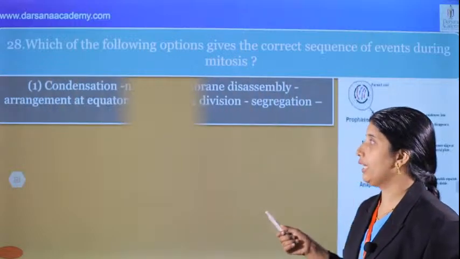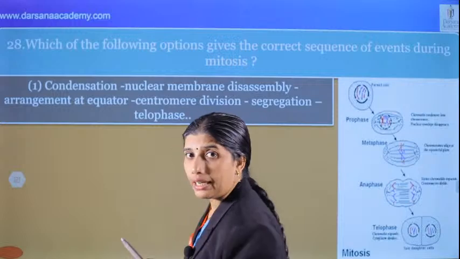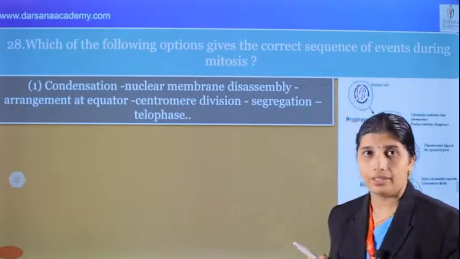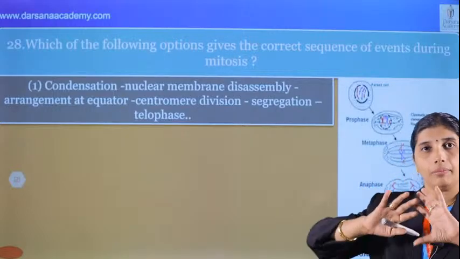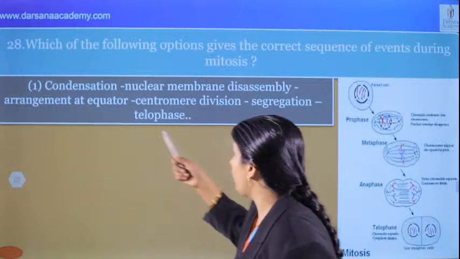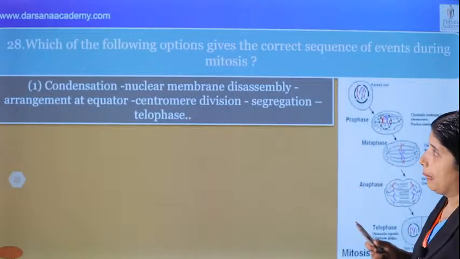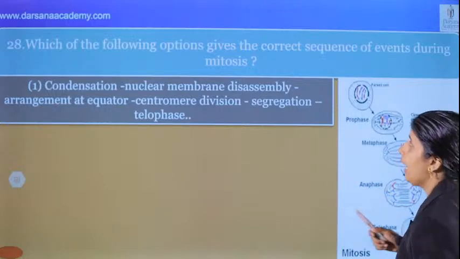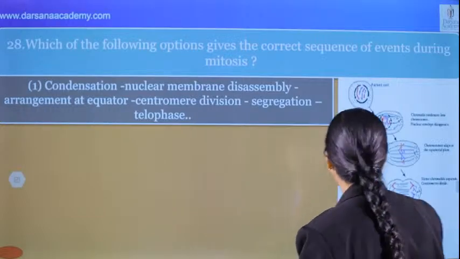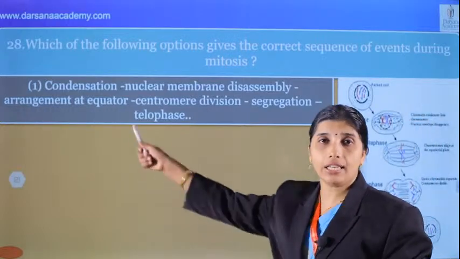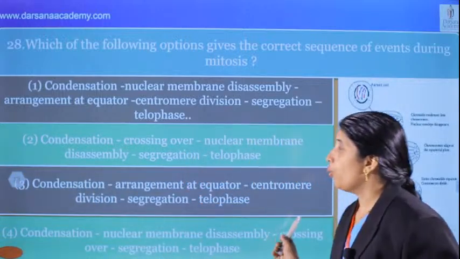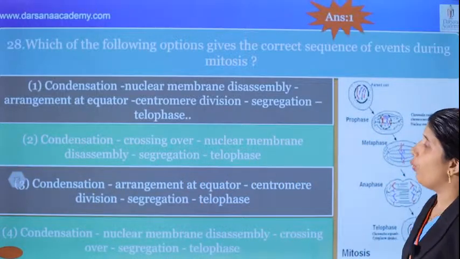What are the sequential stages? Very important question. First one, condensation. Next, nuclear membrane disassembly. Yes, the membrane will disappear. Arrangement at the equator, that is during metaphase. Then centromere division, yes, during anaphase. And segregation of chromosomes and chromatids, and then telophase. Yes, that is the correct order. What is the correct answer? We can see that 1 is the correct answer.